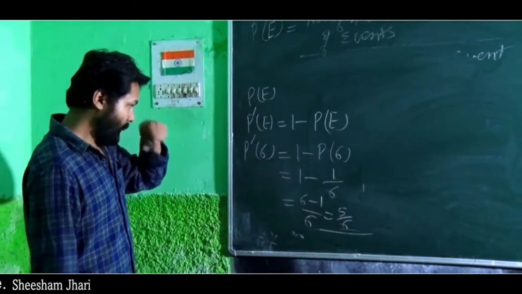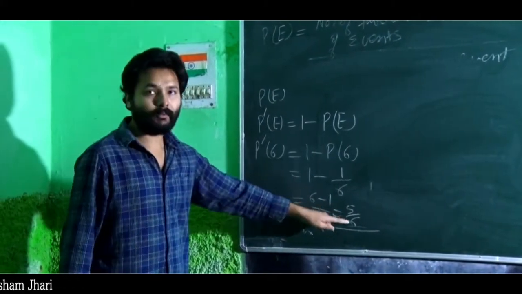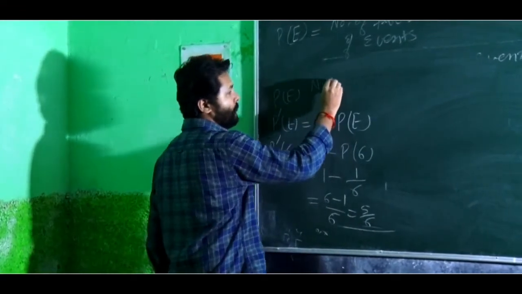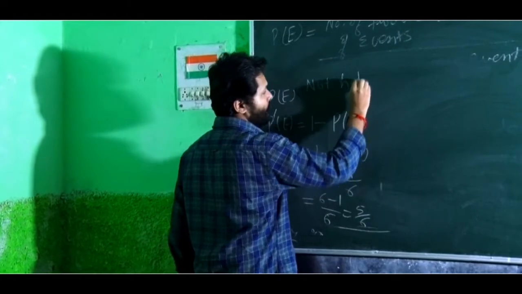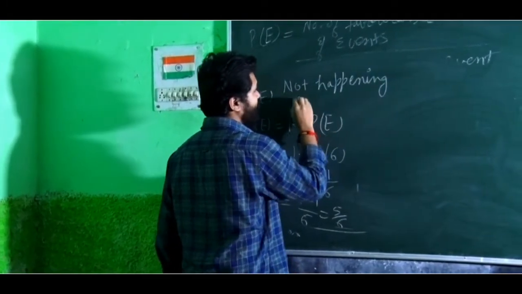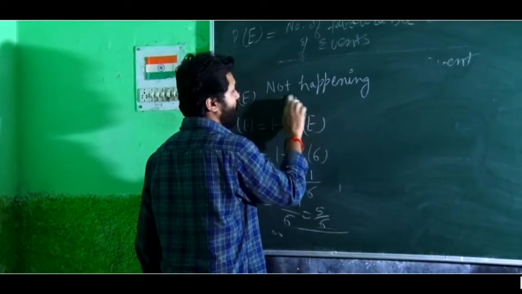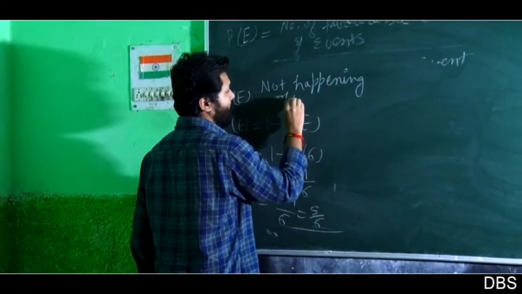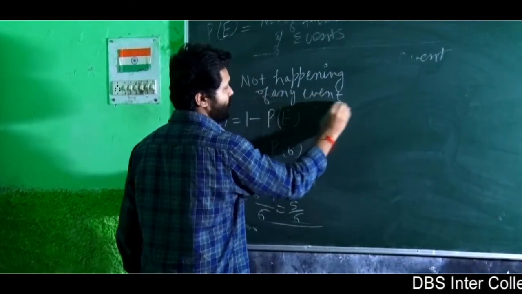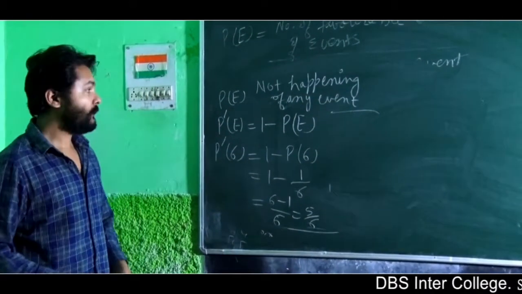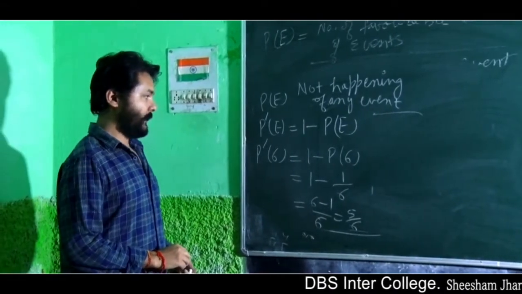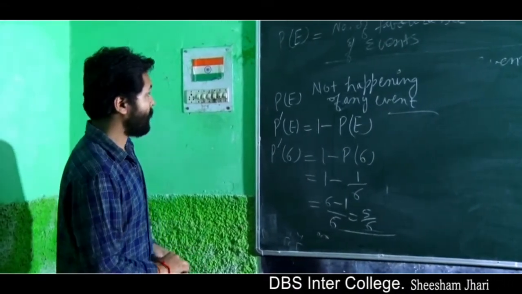So probability of not coming as 6 is 5 by 6. Not happening an event. Okay, this is also important. Not happening of any event is calculated by subtracting from 1. Fine.